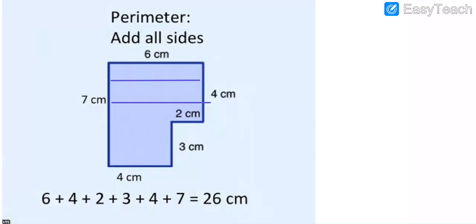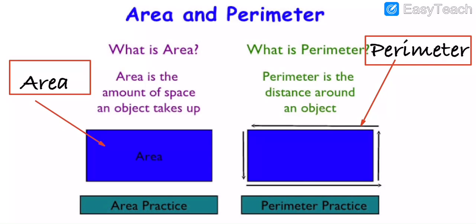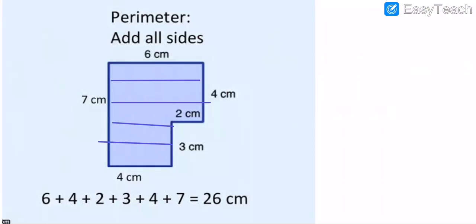We are going to draw it like that, my dear students. Got my points? So we are going to learn all of these things. Perimeter and all sides.